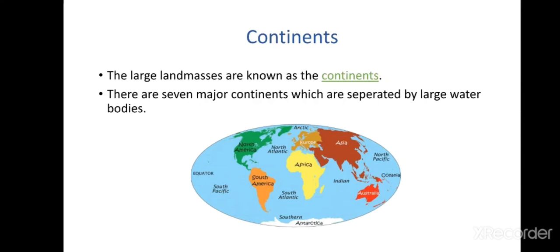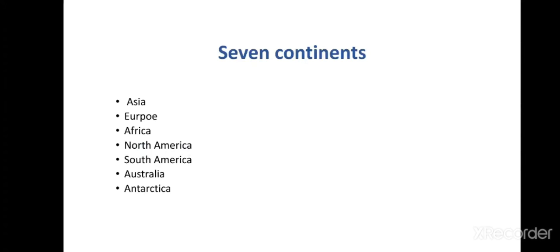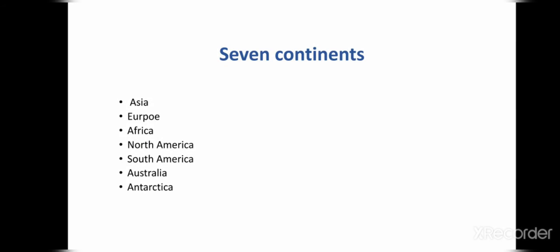Let's know about the continents. The big portion of land is called a continent. It is separated from the water bodies. There are mainly seven major continents, as shown in the map: North America, South America, Europe, Africa, Asia, Australia and Antarctica. Here is the list of seven continents: Asia, Europe, Africa, North America, South America, Australia and Antarctica.